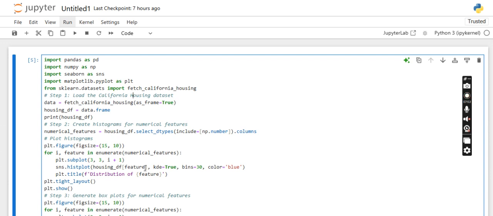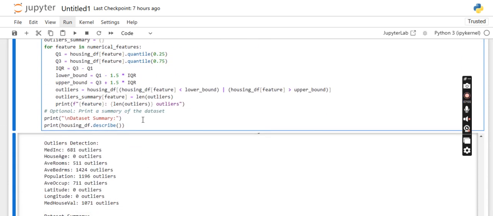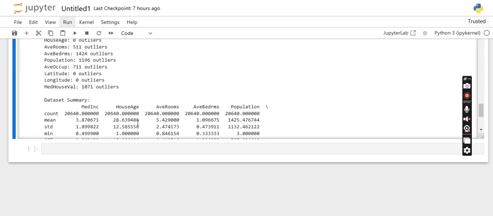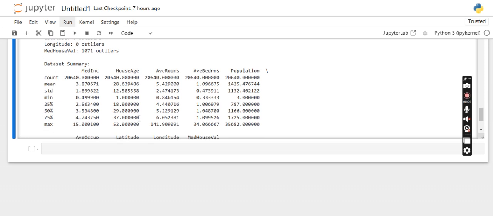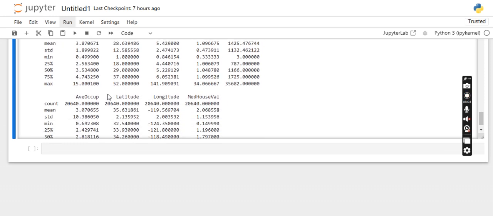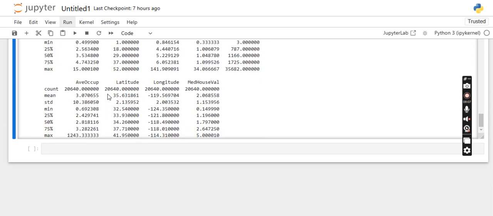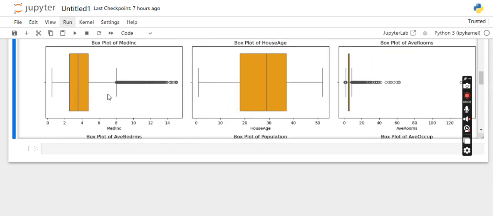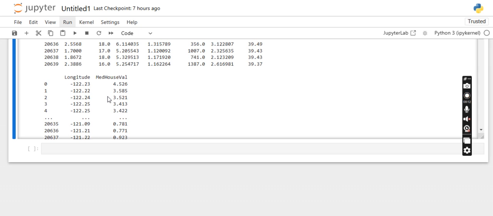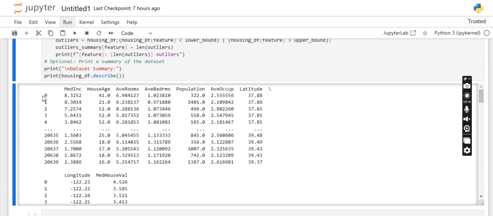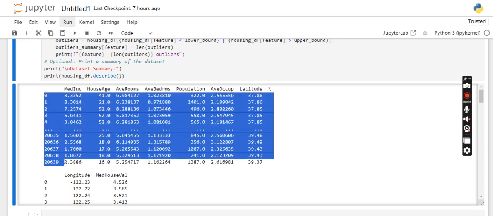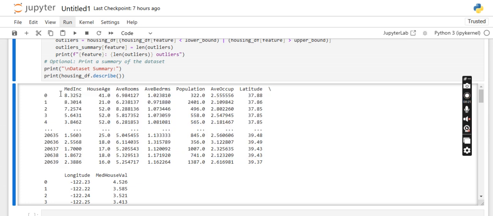California housing data set is nothing but, here I have run the program using the Jupyter notebook. So this is the California housing data set. It consists of certain fields. It is having around 20,639 entries, and this MEDINC is nothing but median income.